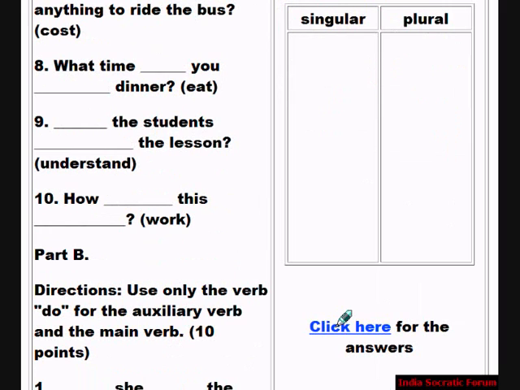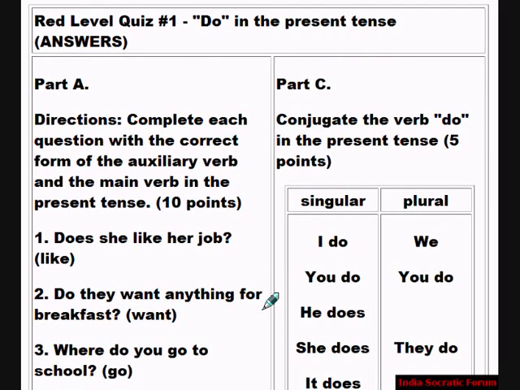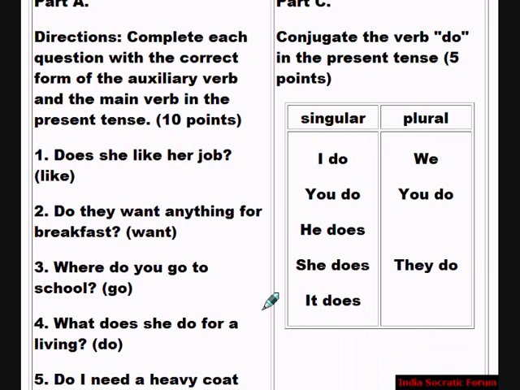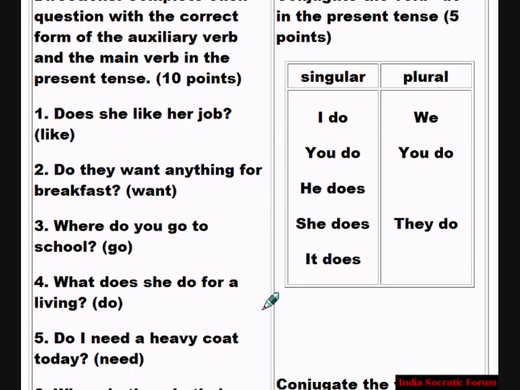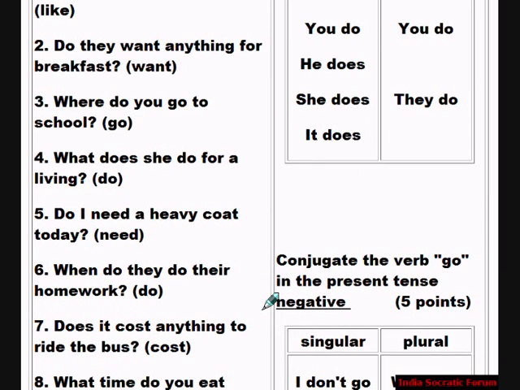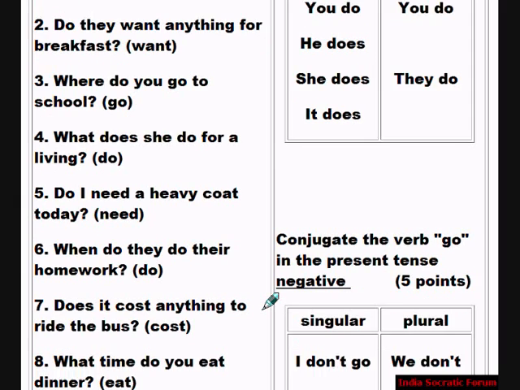Let's see the answers. Part A. Read it loud and compare with your answers. Pause the video.